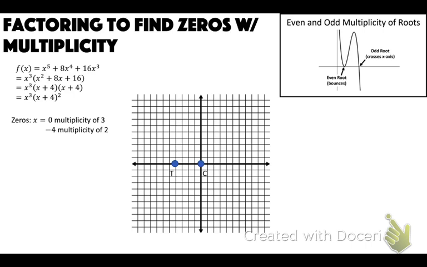The negative 4 is going to touch and the 0 is going to cross because of the even-odd multiplicities. And then this is an odd power with a positive coefficient, so it's going to end positive and start negative. So it's going to look like that.